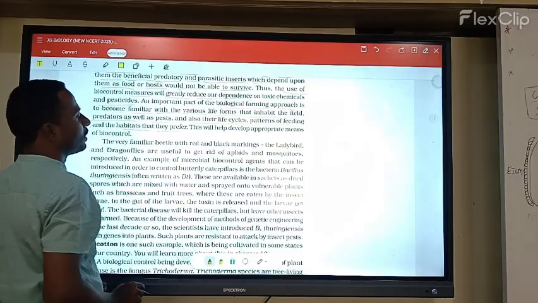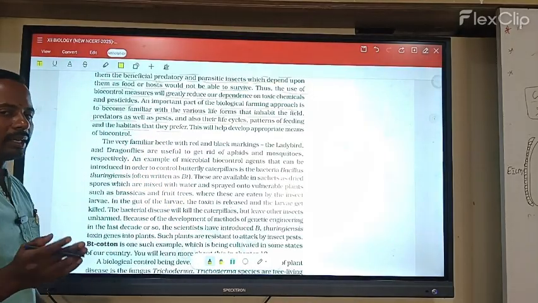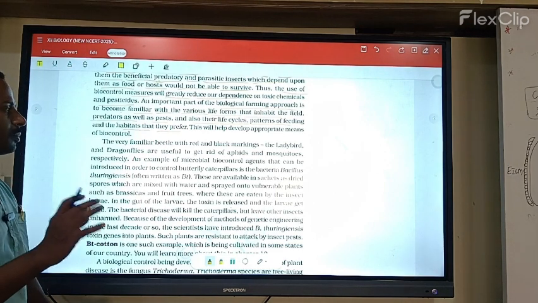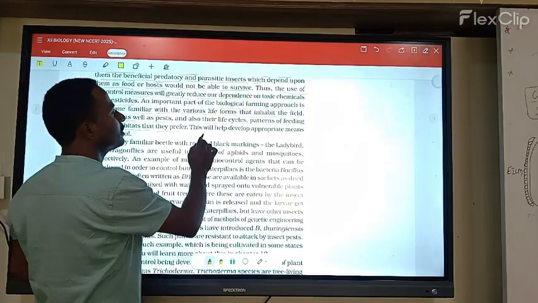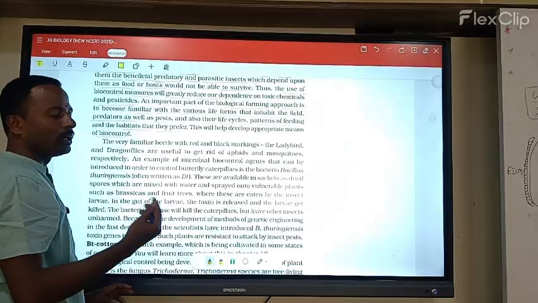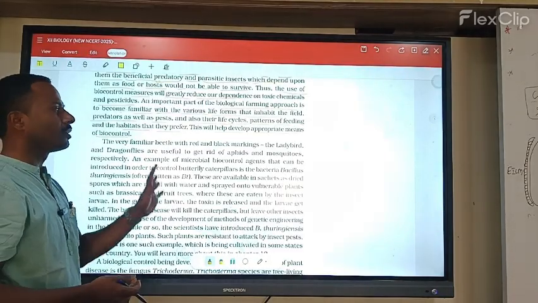This changes from crop to crop, and it helps in developing appropriate biocontrol means to control the entire crop.